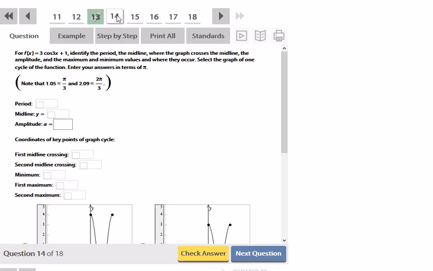Okay, so same thing. Let's identify the period, the midline, all that other good stuff. So let's identify A, B, C, and D. My A here is 3. My B is 3. My C is 0 because there's no parentheses, so there's no phase shift. And then my D is 1. The period is 2 pi over B, which B is 3. So my period is 2 pi over 3.